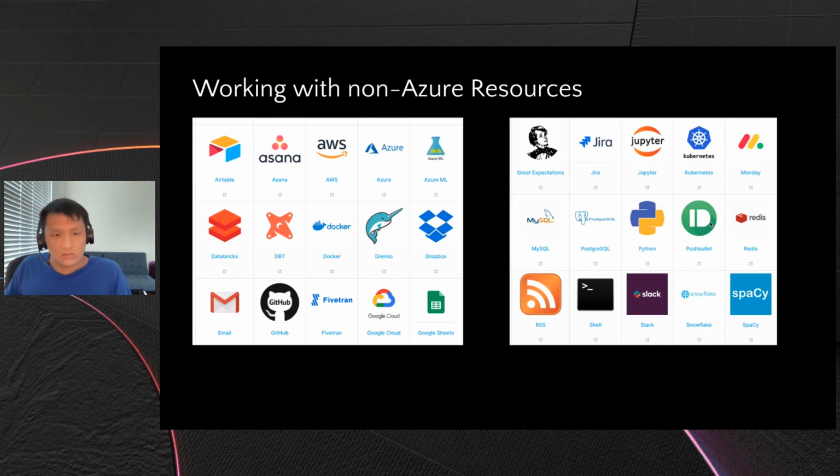So what we can do from Azure is if a user has a lot of resources that are outside of Azure, like let's say there are databases that are inside their own network or on their on-prem infrastructure, we can use Azure to be the one to trigger the workflows and have their on-prem infrastructure be responsible for moving that data around.